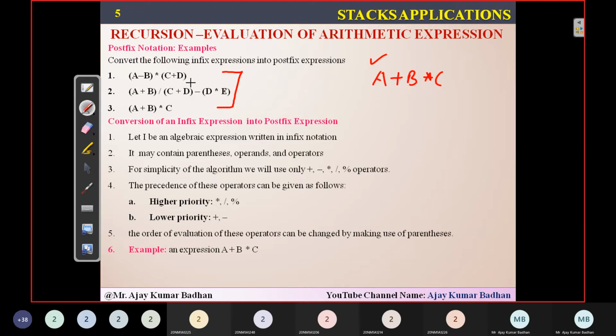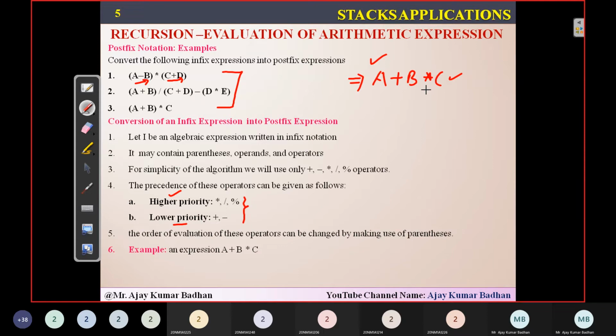In this one you have brackets, and whenever brackets come, you know you have to solve the expressions present within that bracket. But what about here? I don't have any brackets. So how can I solve this particular expression? For that only, these rules have been given. Wherever you have this, you should give it the highest priority. Wherever you have this, you should give it the lowest priority. That means addition and subtraction should be given the lowest priority, and multiplication, division, and modulus should be given a higher priority.